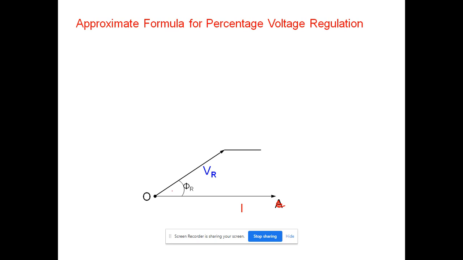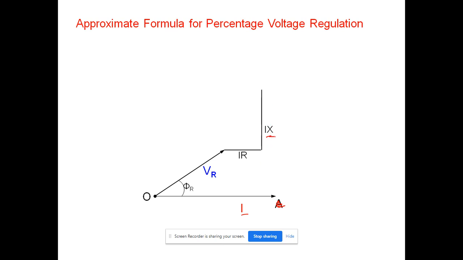In order to draw the resistive drop, we know that the resistive drop must always be in parallel with the current. So here we are drawing this resistive drop IR in parallel with I, and the reactive drop will be perpendicular, so we are drawing IX in this fashion.